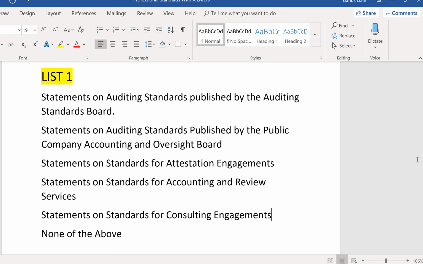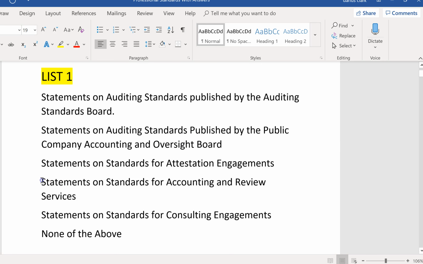So SSAE standards apply to forward-looking financial statements like forecasts and projections, as long as it's not a compilation. Because if it's a compilation, then what standards always apply? SSARS. The next one down, statements on standards for accounting and review services.